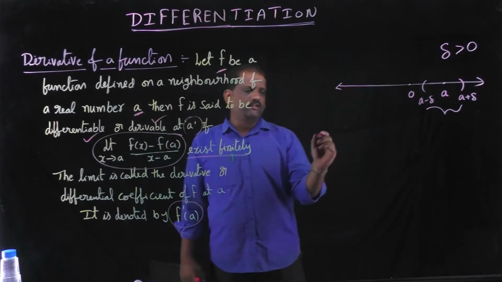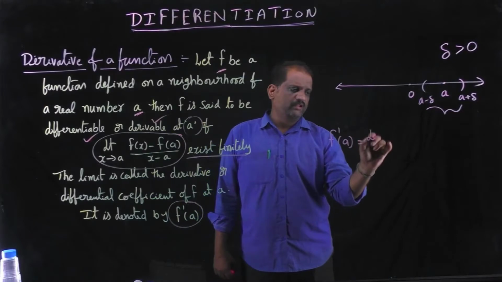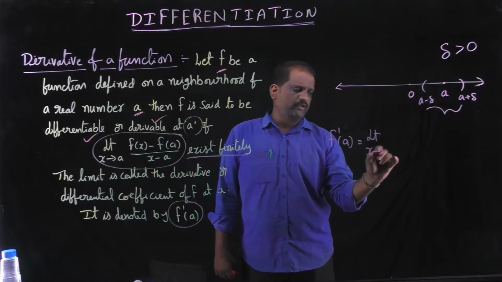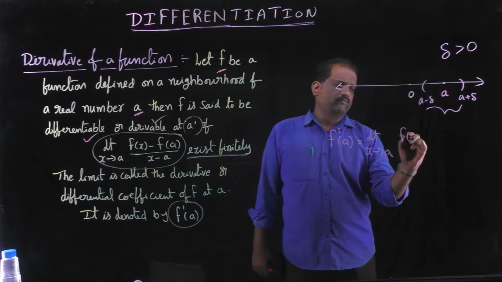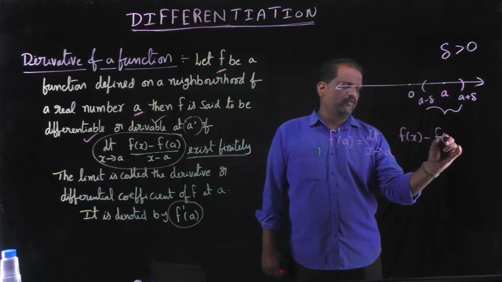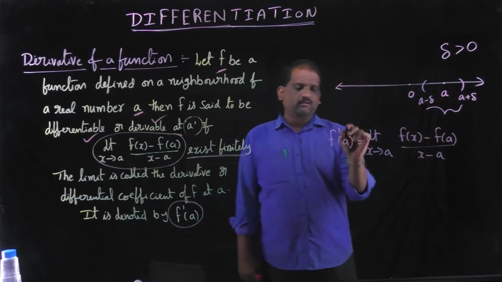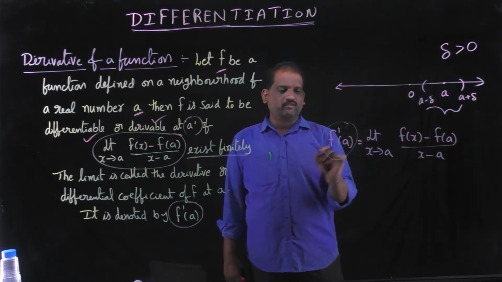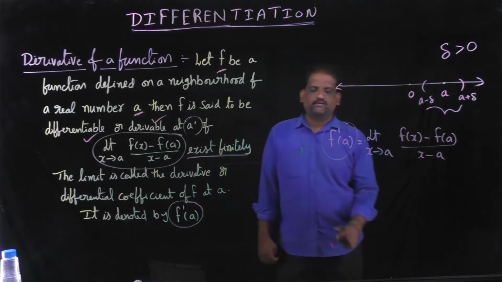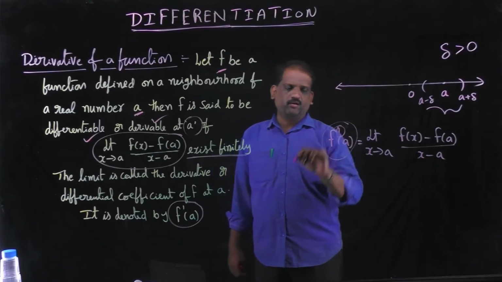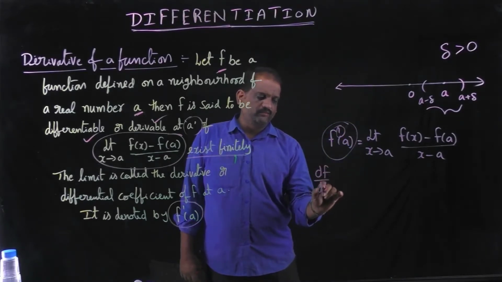Then we can say that f dash of a is equal to the limit as x tends to a of f of x minus f of a by x minus a. This is the differentiation of f at a. This differentiation is denoted by f dash or df by dx.